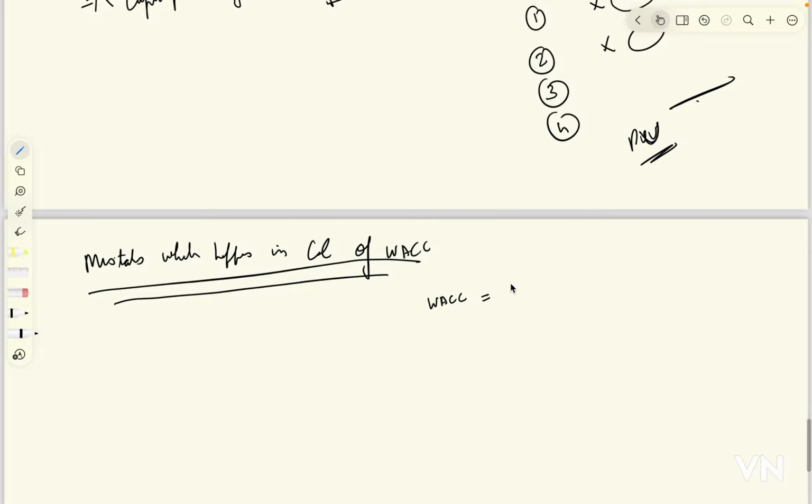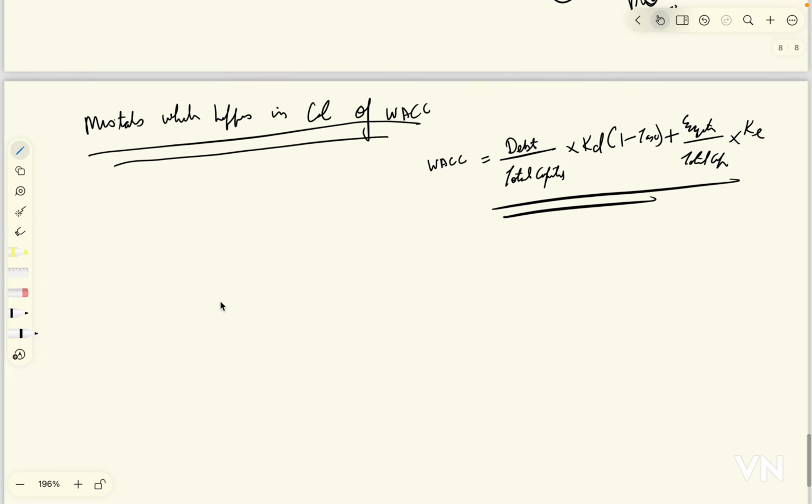WACC is equal to debt upon total capital into KD (1 minus tax) plus equity upon total capital into KE. This is the formula. We saw it earlier, right?